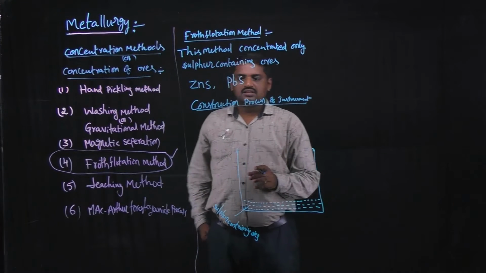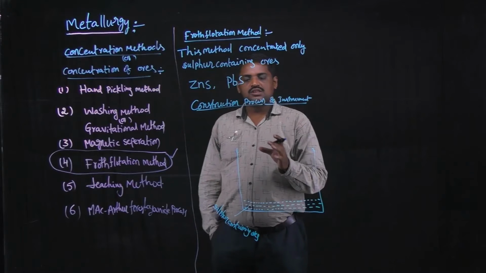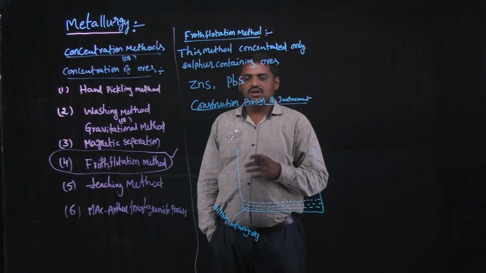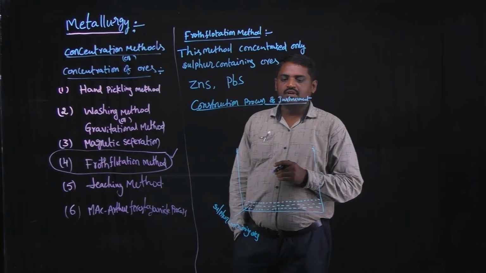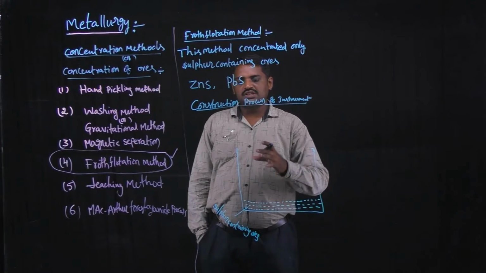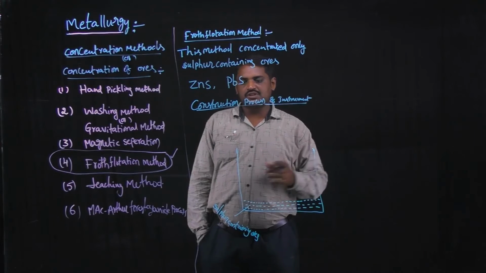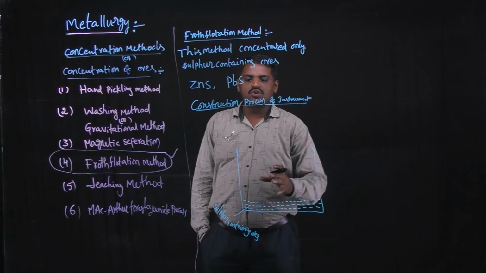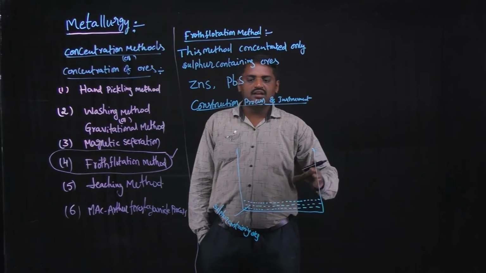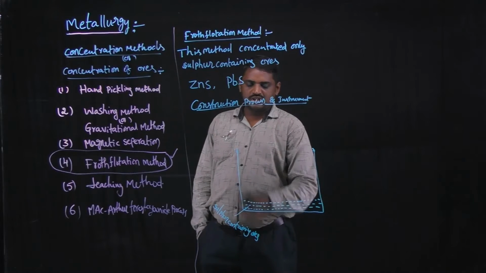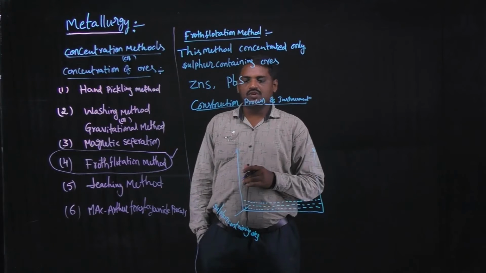The ores generally exist in solid state in nature. These ores are crushed and converted to amorphous solids, which means the ores attain powder form. This is a sulfur containing ore.